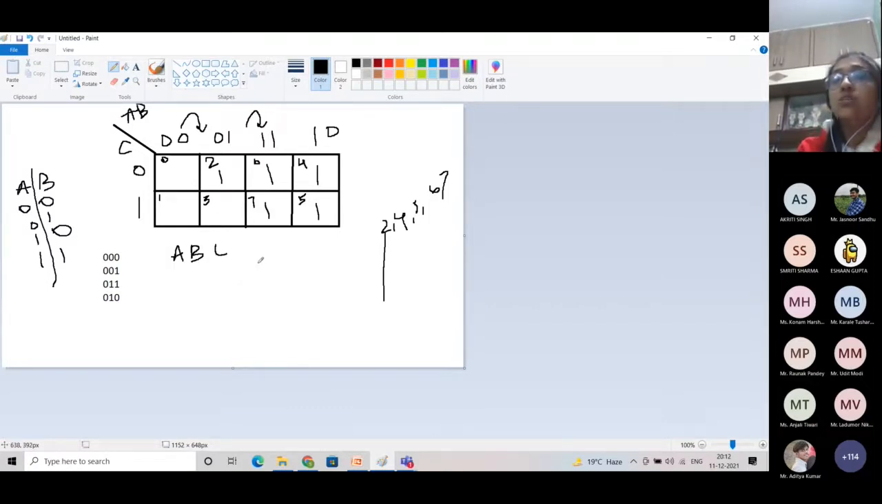Now we will see how to circle a K-map. All the other outputs are 0 in this case, so we will put 0 there. Fine.